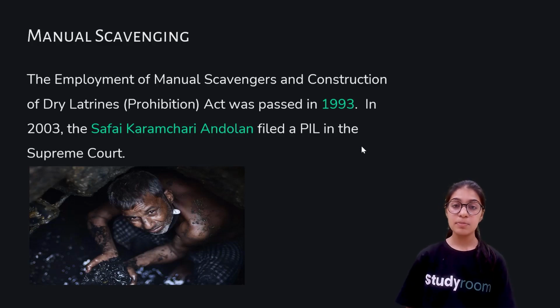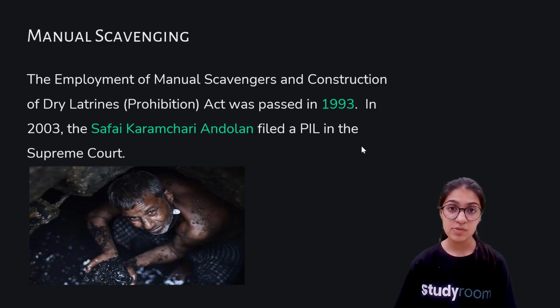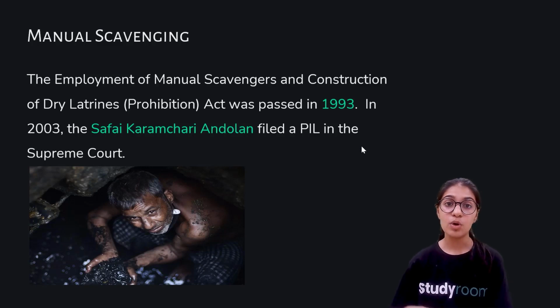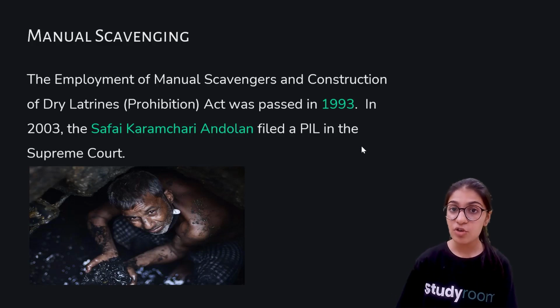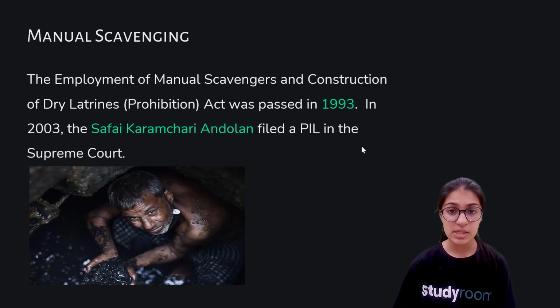Also, these people who were forced to be manual scavengers were given very low wages, and on the other hand, they were also being excluded from the society. They were asked to live on the outskirts of the villages. They were not even included in the society. They were given low wages. They were exposed to so many infections.